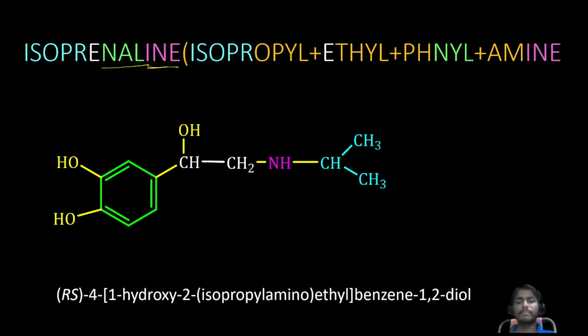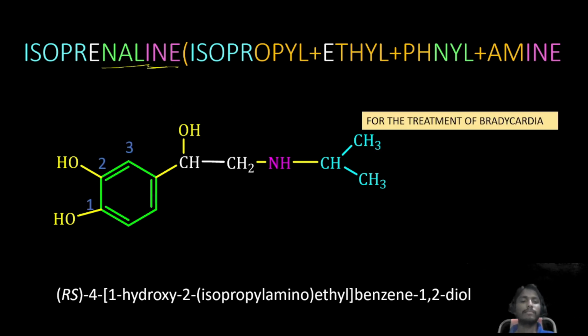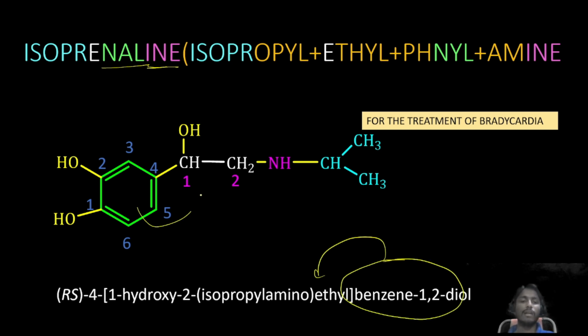Next, what we need is the IUPAC name. First we need to focus on the functional group. The same will be there: alcohol and amine. Alcohol group will get the first priority, so numbering should be given like this. Here benzene 1,2 diol is attached to the ethyl group.